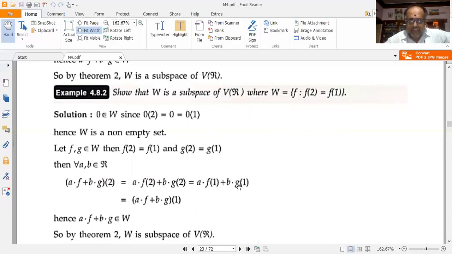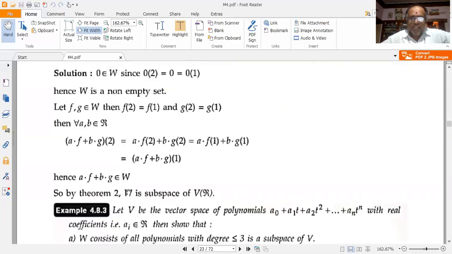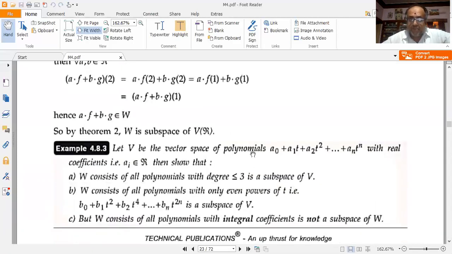Taking 1 as the common factor outside, I can write this as (a f plus b g) evaluated at 1. So I infer that a f plus b g belongs to W. So by the converse of theorem 1, that is theorem 2, we have arrived at the fact that W is a vector subspace of V(R), where R is the set of all real numbers.